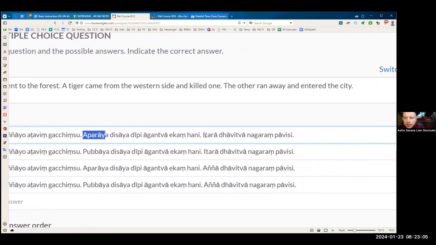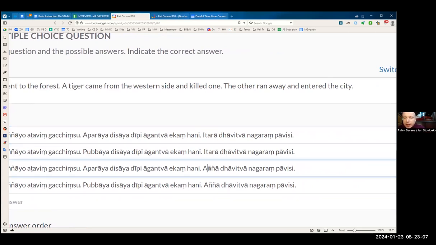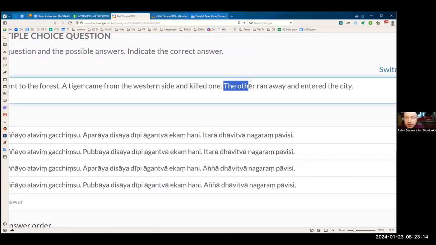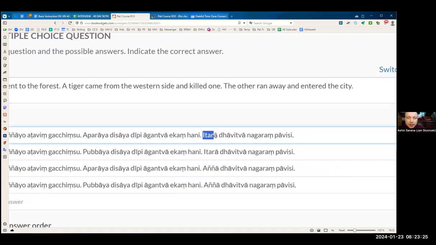And is it itara or anya? So it seems from the vocabulary we get in the book that for speaking about a second person out of two, we always use itara. So if you have two and you mention them, then to speak about the second one of the couple, you need to use the word itara. So only the one option is right.